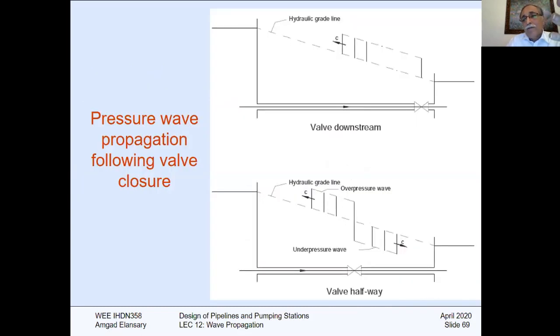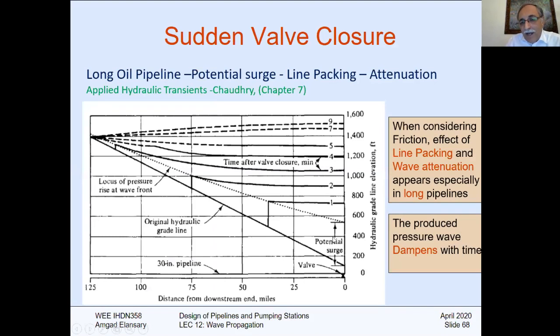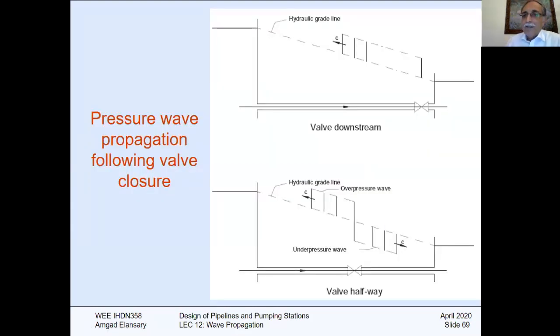Again, for all of you, for a short pipeline, this is what you're going to see. A valve, an increase of the pressure, and the wave will go back and forth this way. If I have a valve in the middle, a positive wave will go upstream, a negative wave will go downstream, and this is the way of doing that. The one before is a very, very long pipe. You will see the line packing. You're not going to see the line packing in a short pipeline, all right?